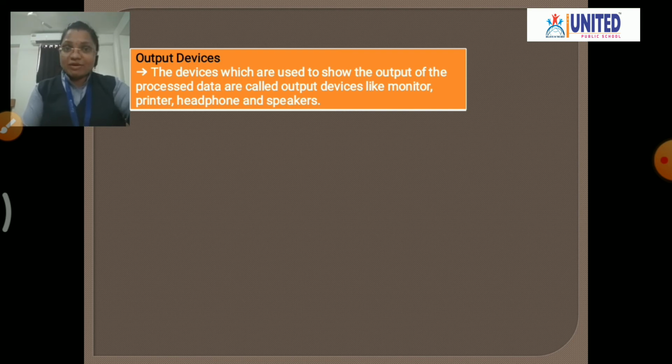Which are the examples of output devices? Monitor, printer, headphone or the speakers. Whatever song is in the computer we can listen to by using the speaker, and whatever we draw and type in the computer we can see on the monitor screen. So these are the examples of the output devices.